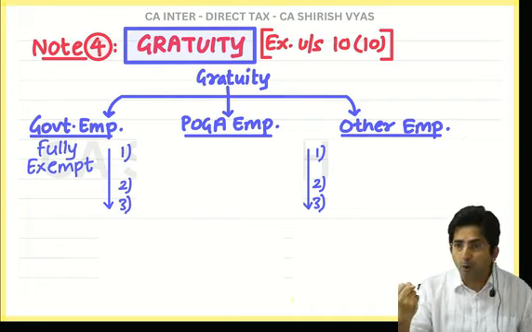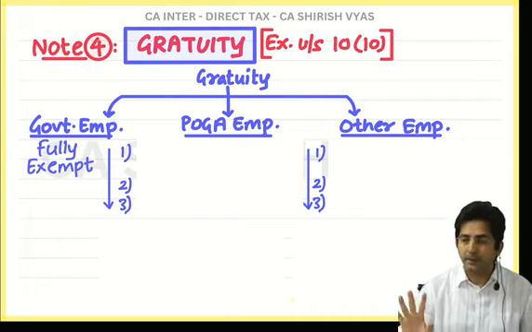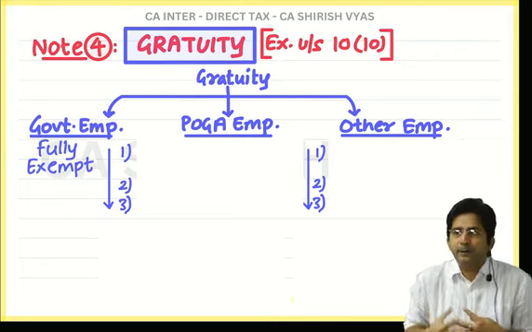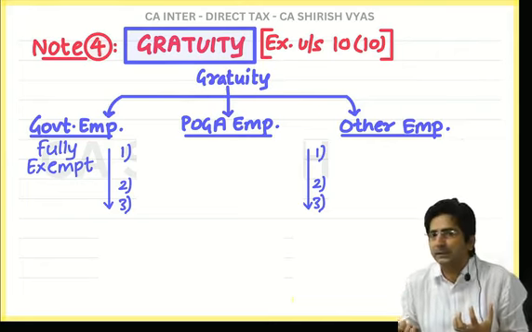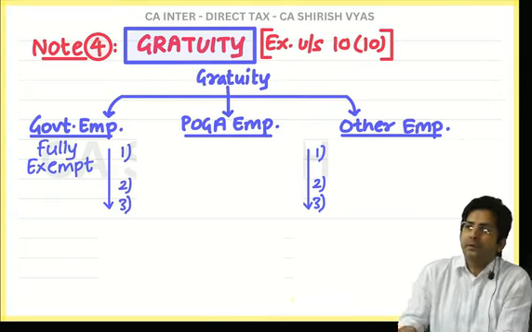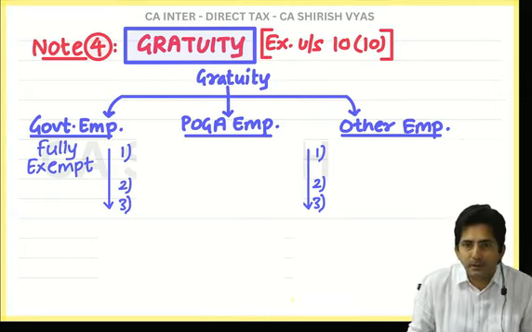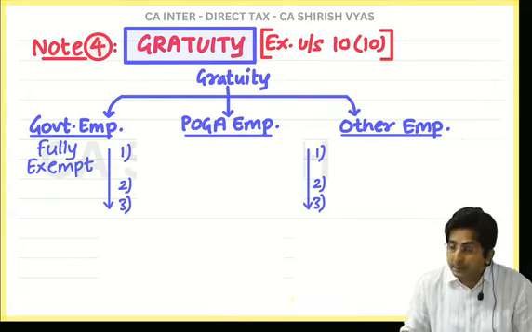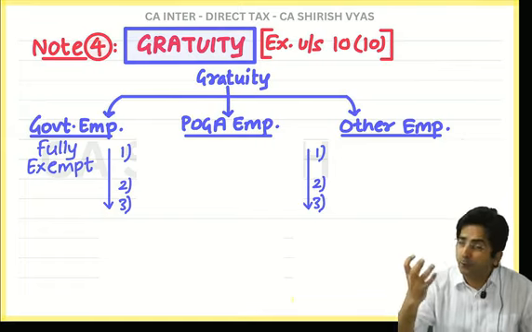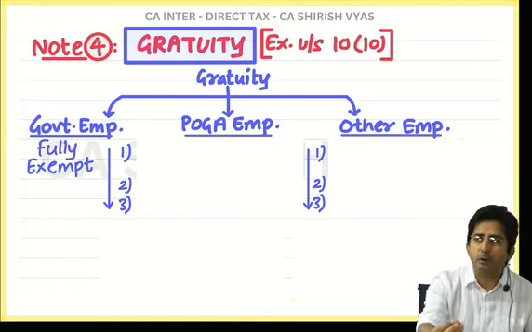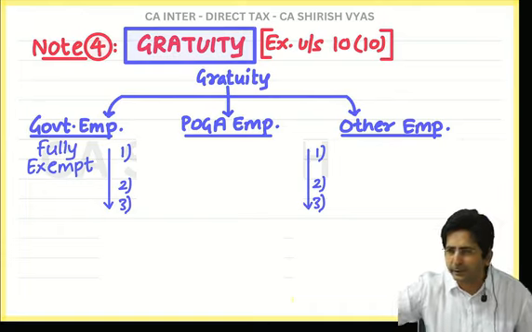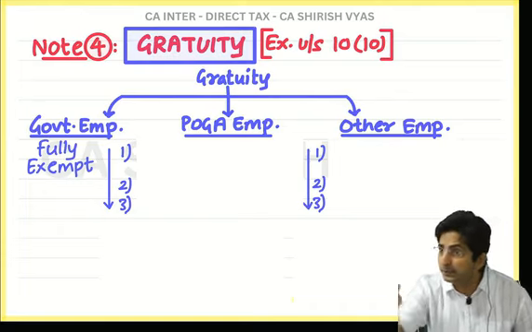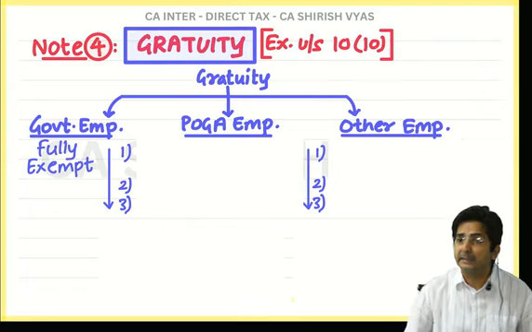You know why the law was necessary? Otherwise, if I am a good person, then definitely I will feel thankful for your services and I will naturally give you gratuity. But everyone is not a good person. As you know, there are bad people also. So sometimes the companies are so bad. And imagine, think from the employee's point of view. Poor employees, they worked for 15, 20, 30 years. People work for 30 years also. And at the end, they are given nothing.